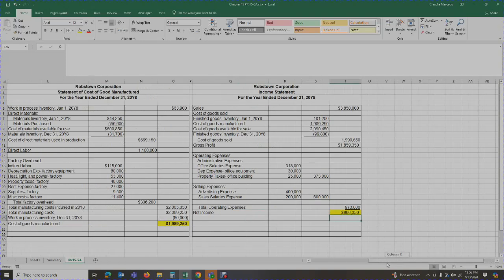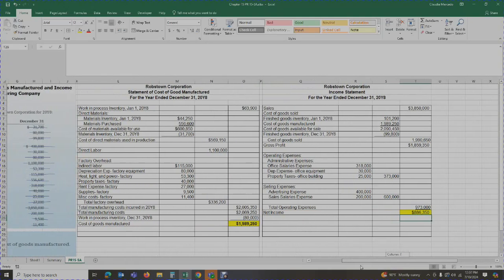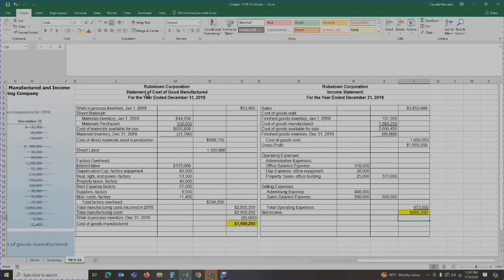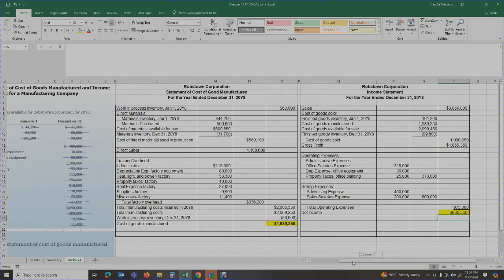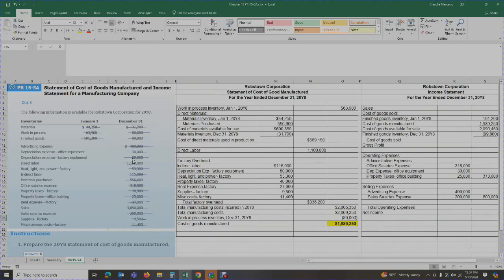Okay, so in this particular video, we have covered two very important things, which is the preparation of the statement of cost of goods manufactured, and the income statement. You are going to have several problems in your homework practicing both of these statements. So this is a comprehensive rundown of how to do both. If you see, I marked off all of the data as I used it. That way I make sure I didn't miss a number, because it happens frequently that students miss one or two numbers, and that will cause them to be off in their homework. So make sure that as you're working the problem, you mark off the items that are being used.